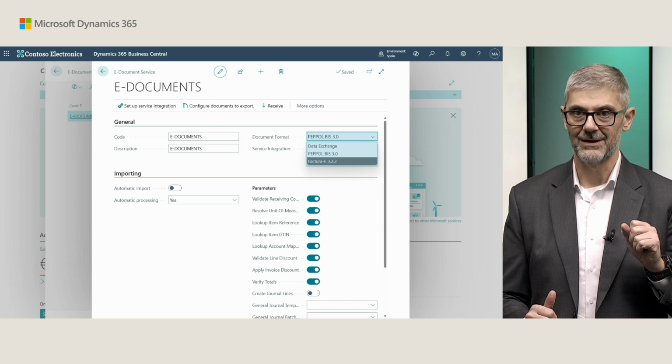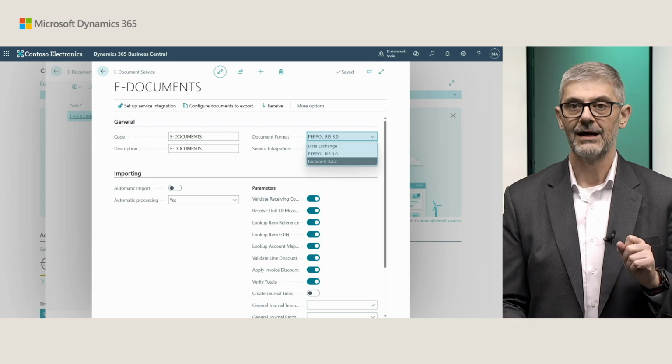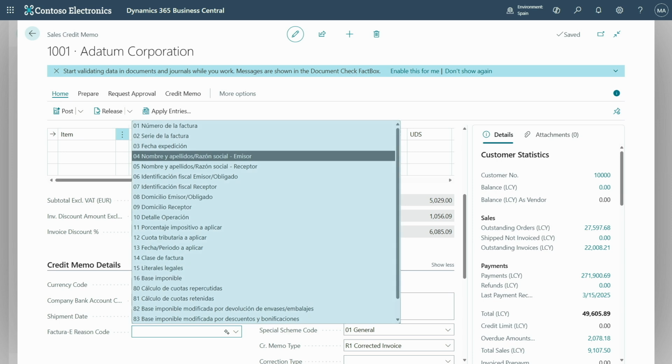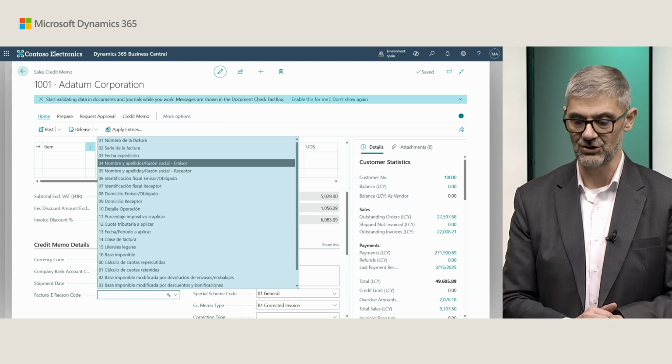Only one specific thing when you are working with Spanish electronic invoicing is related to credit memos. When you are working with a sales credit memo, you need to fill in the Factura E reason code. You will find this field in the credit memo details on the first tab, so you must choose this one. You will find all these options, so you must choose one of these options because they are required by the law in your sales credit memos. So this is the only specific additional requirement related to Spanish electronic invoices. Other things, how we are preparing files and so on, you can find in our official documentation.